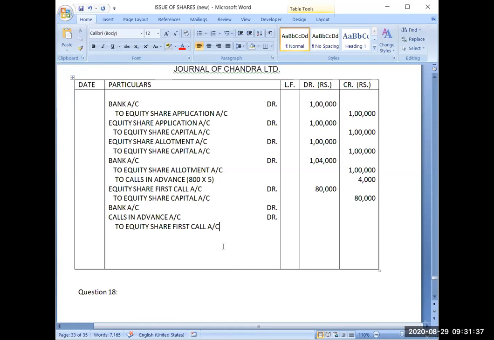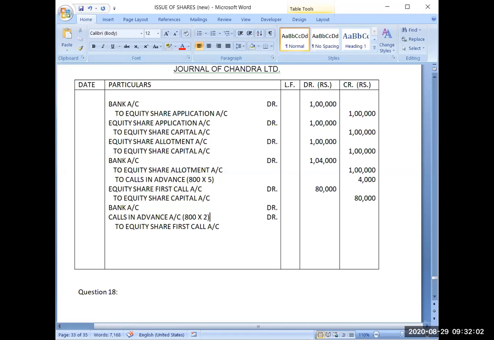I have received 800 shares into 2. This much amount I have received in advance, not 4,000. 4,000 is including first call and second call both. So that's why out of 80,000, I will deduct 1,600 now.